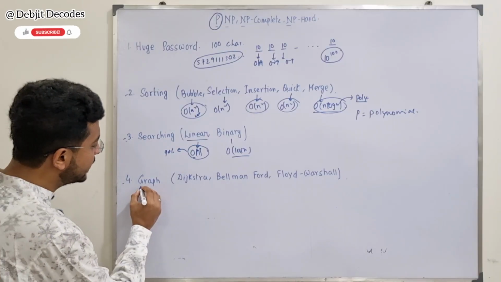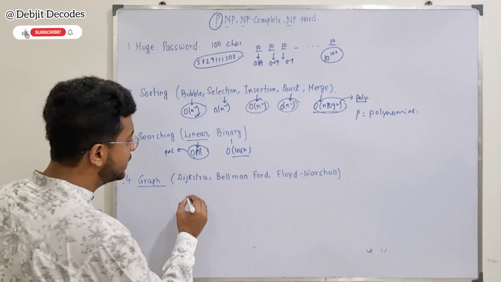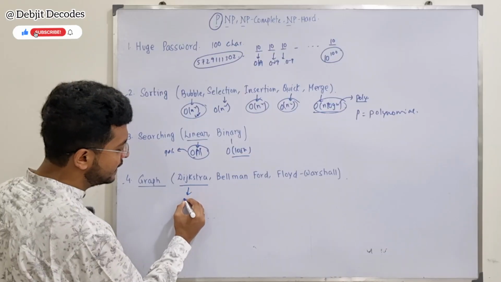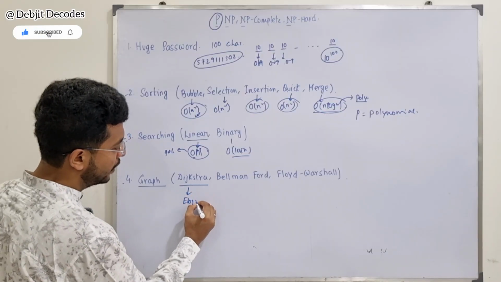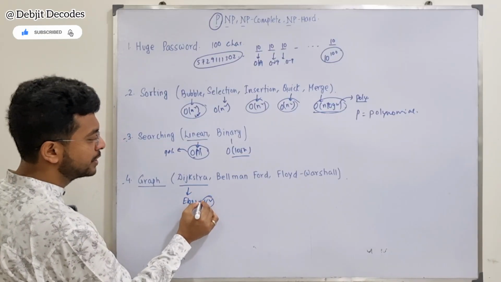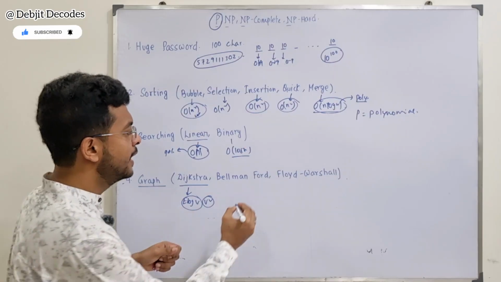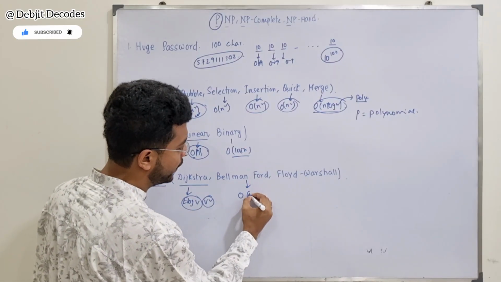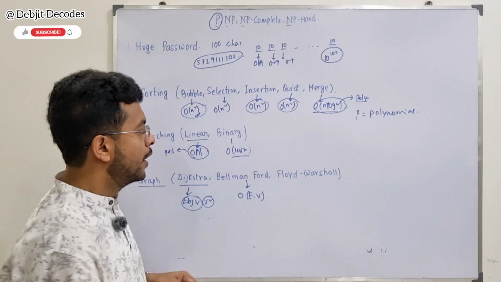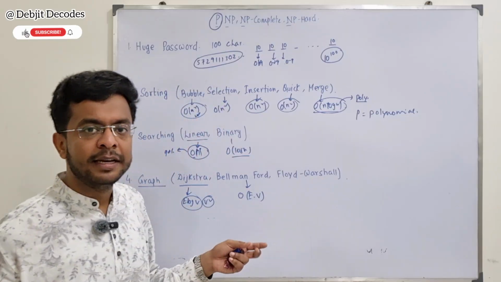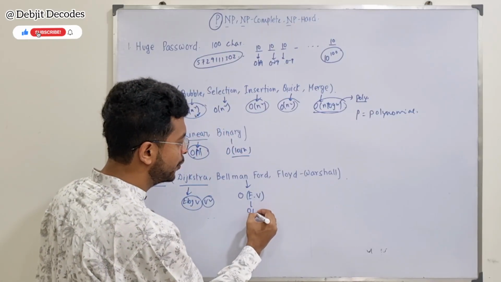Now if you check the graph algorithms, Dijkstra takes e log v, or v square in the worst case. Bellman-Ford takes order of e into v, and in the worst case, when it is a complete graph, it can be order of v cube as well.